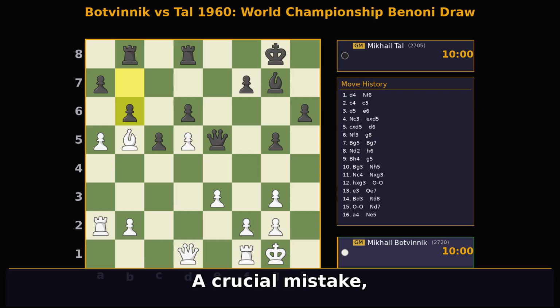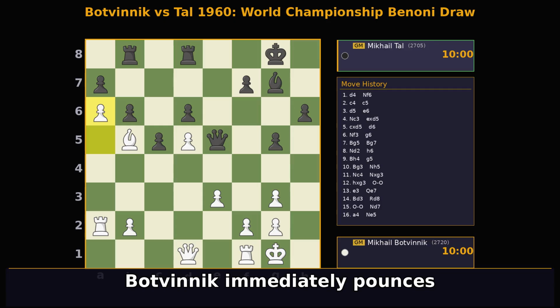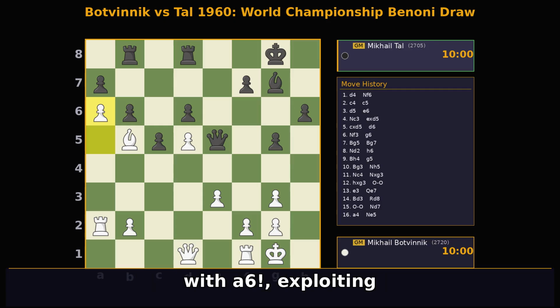Tal plays b6. A crucial mistake, made after Botvinnik declined the immediate draw offer. This move weakens the queenside. Botvinnik immediately pounces with a6, exploiting Tal's previous mistake and securing a powerful passed pawn.